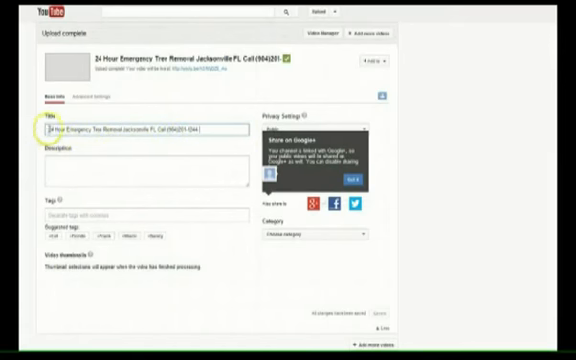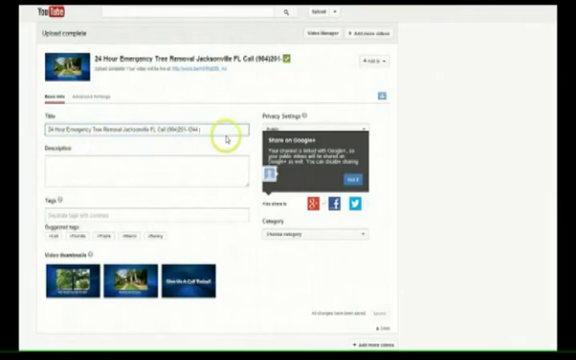So again, here's the keyword. It actually contains other keywords that we want to optimize for. But I just put a keyword in the title: 24-hour emergency tree removal, Jacksonville, Florida. Call and we put now.